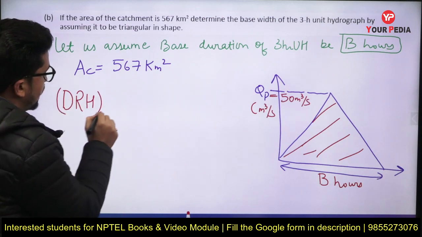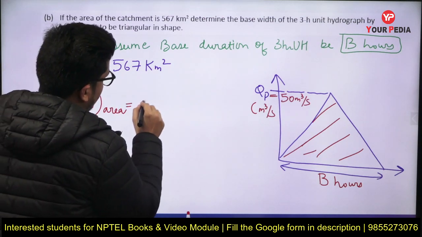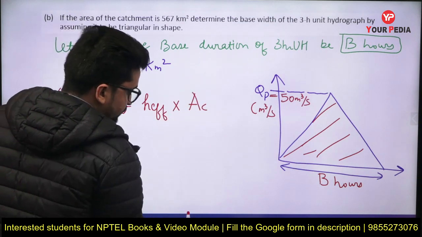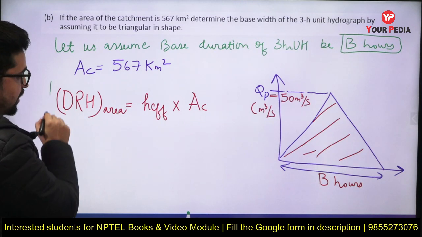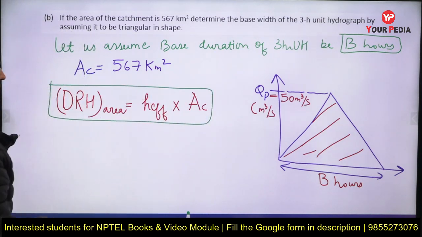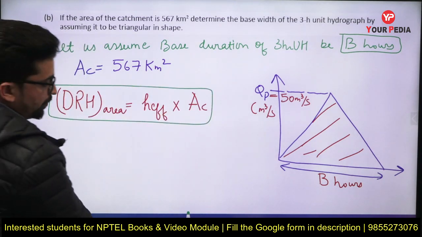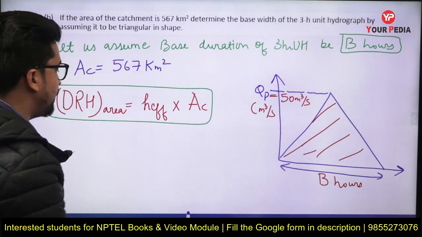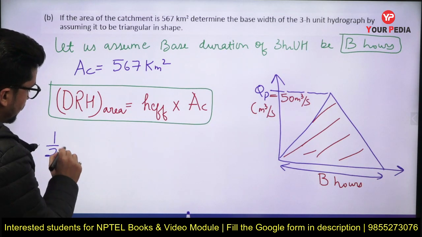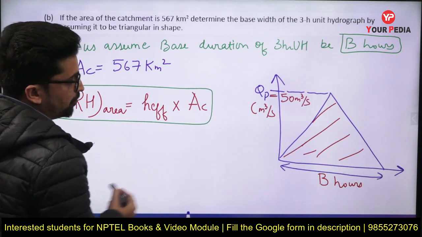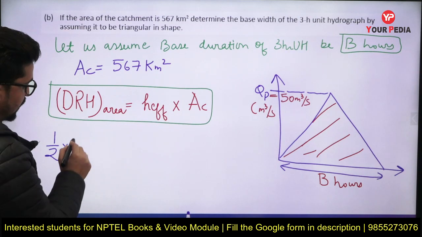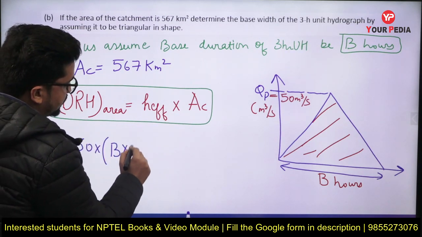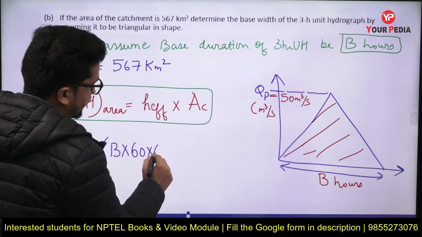DRH area will be equal to H effective into area of catchment. In this case the area of triangle, we know, will be half into base into height. So half into 50 into B hours, and let us convert that B hours into seconds.